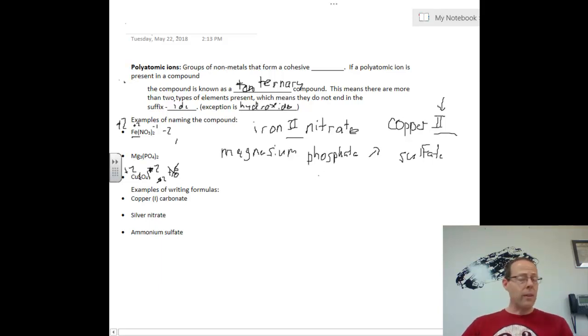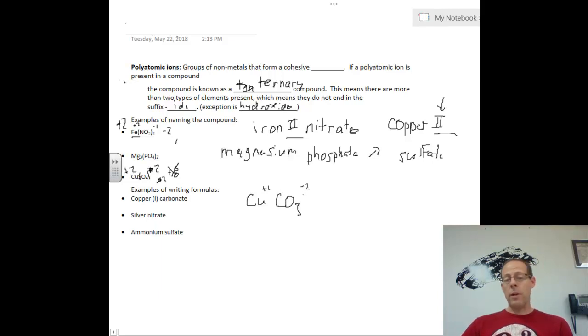Not too bad if you have your polyatomic ions memorized. If you don't, this is a disaster, just a train wreck waiting to happen. But if you have them memorized, it's really, really easy, very similar to the stuff we've been doing already. So on this bottom one, I have copper 1 carbonate. So I know copper is Cu. This particular copper is +1, and it is with carbonate, so CO3. And this whole thing is a -2.